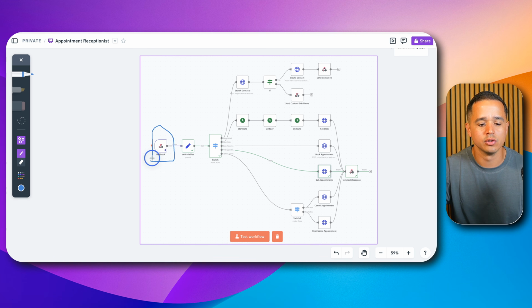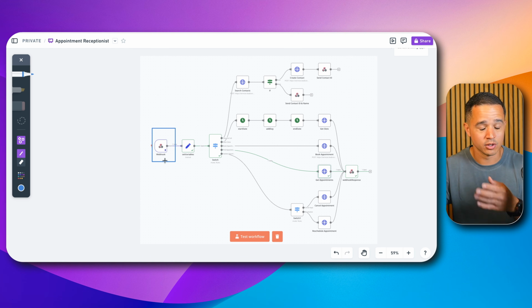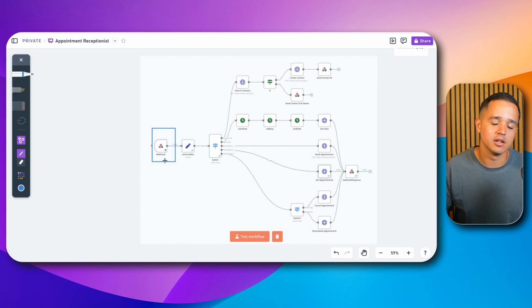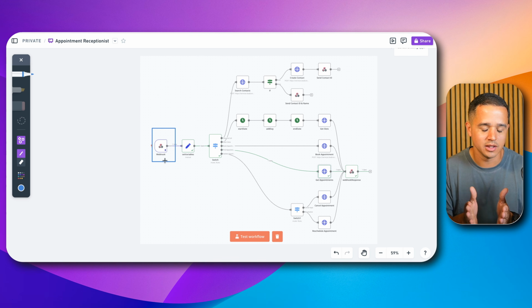I wanted to be able to take that webhook, and that webhook comes with an address. If you don't know what I'm talking about, we're going to hop in the workflow here in a second. Comes with an address, and I wanted that address to be consistent. And the reason is because when we create our voice agent, we're going to create multiple functions, and I didn't want to have to track different endpoint URLs or webhook URLs for every single function. I wanted it all to go to one function, and then I wanted to handle splitting it out at the workflow level, because for me, it's just easier to see and easier to control one workflow vice 5 workflows.